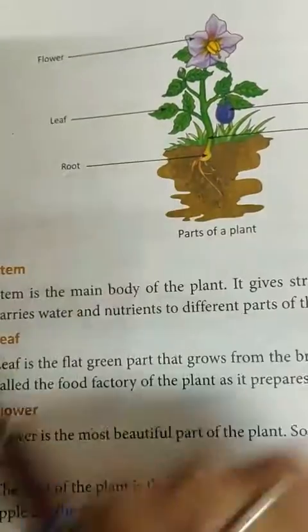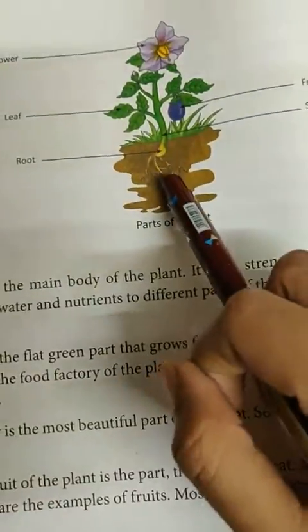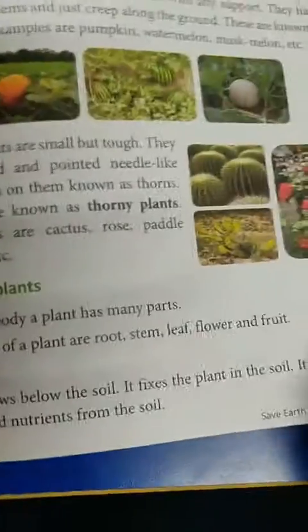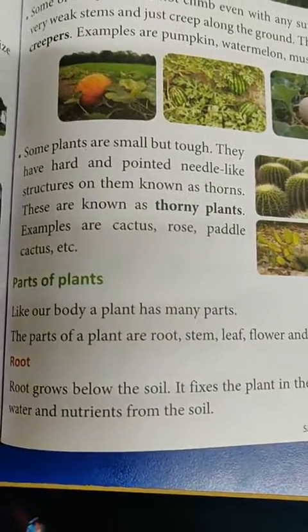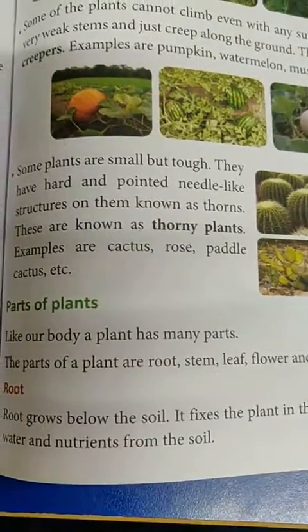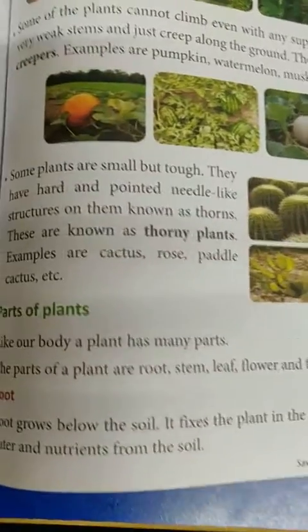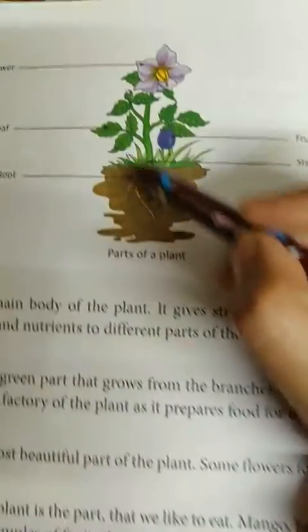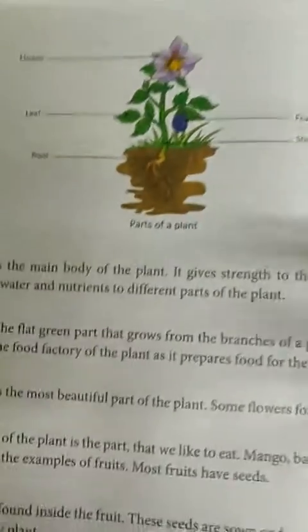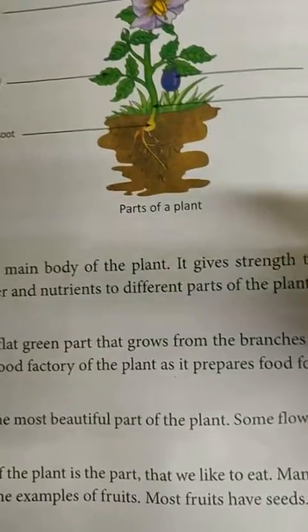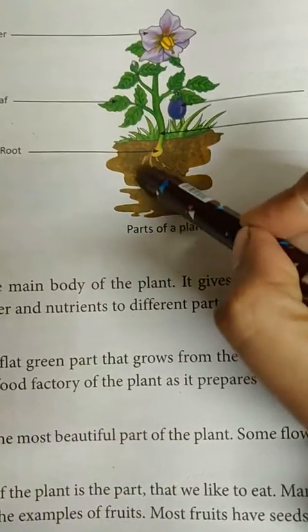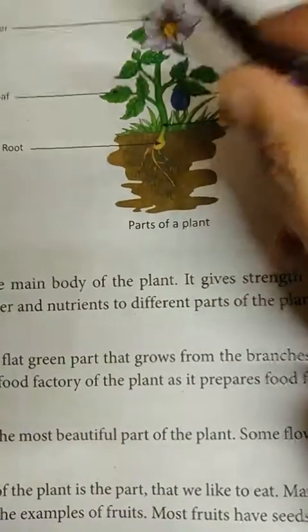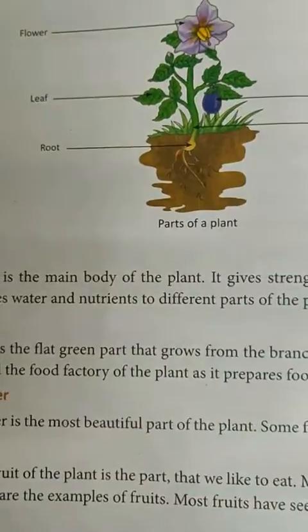First is your root part, which is very important, which is always under the ground, and this part is responsible for absorbing all the water and nutrients from the soil. So it absorbs whatever water you are giving to the soil, to the plant, and just transfers it to all the parts of the plant.